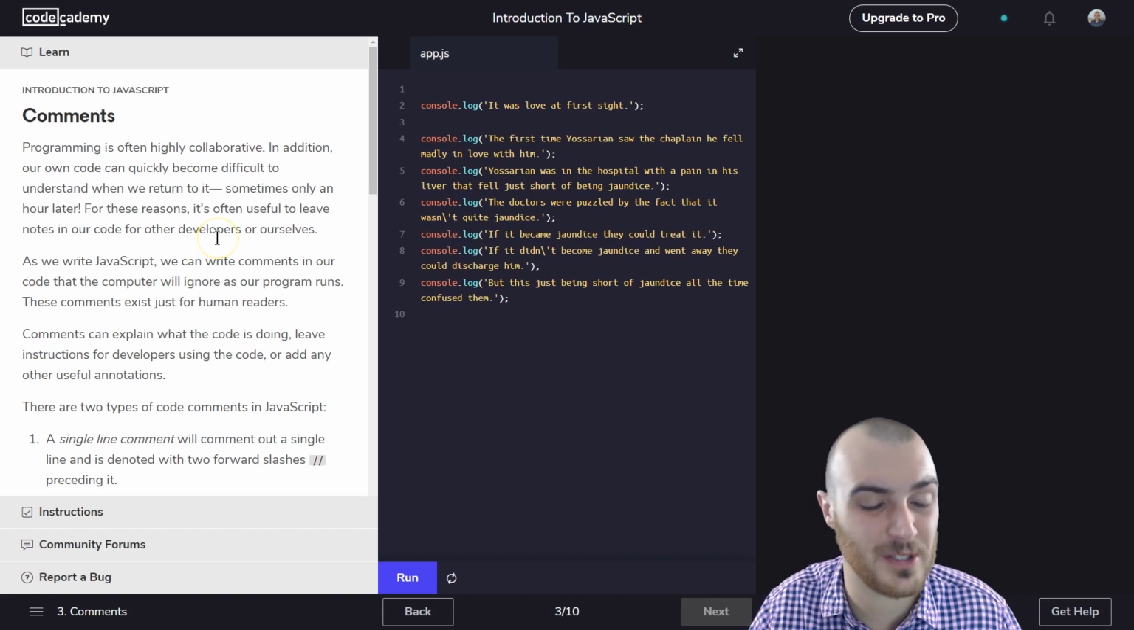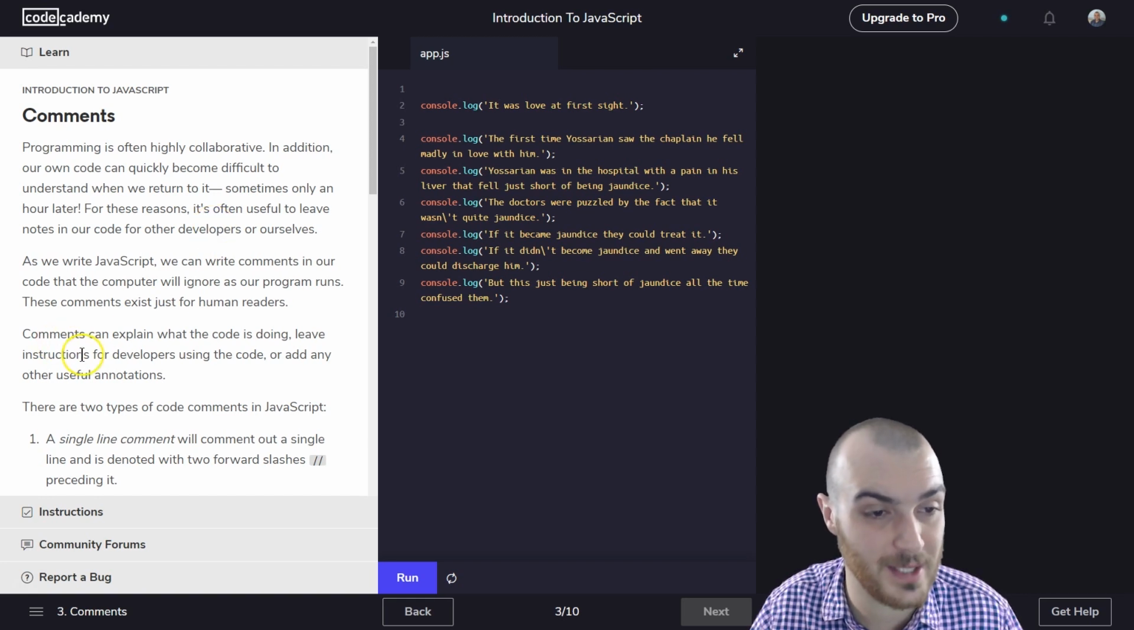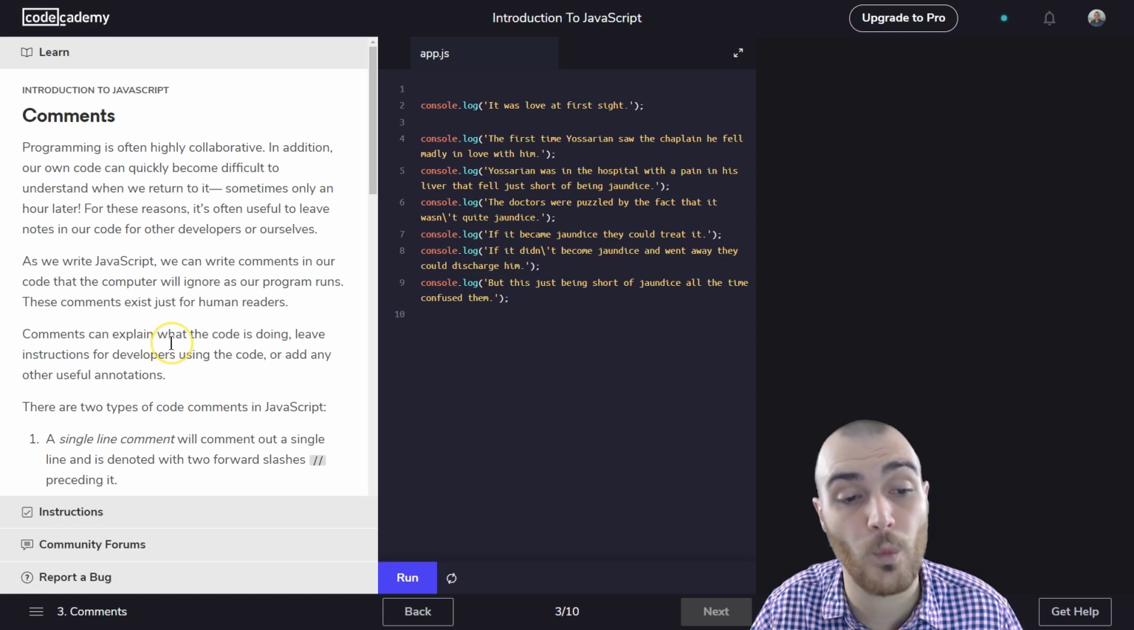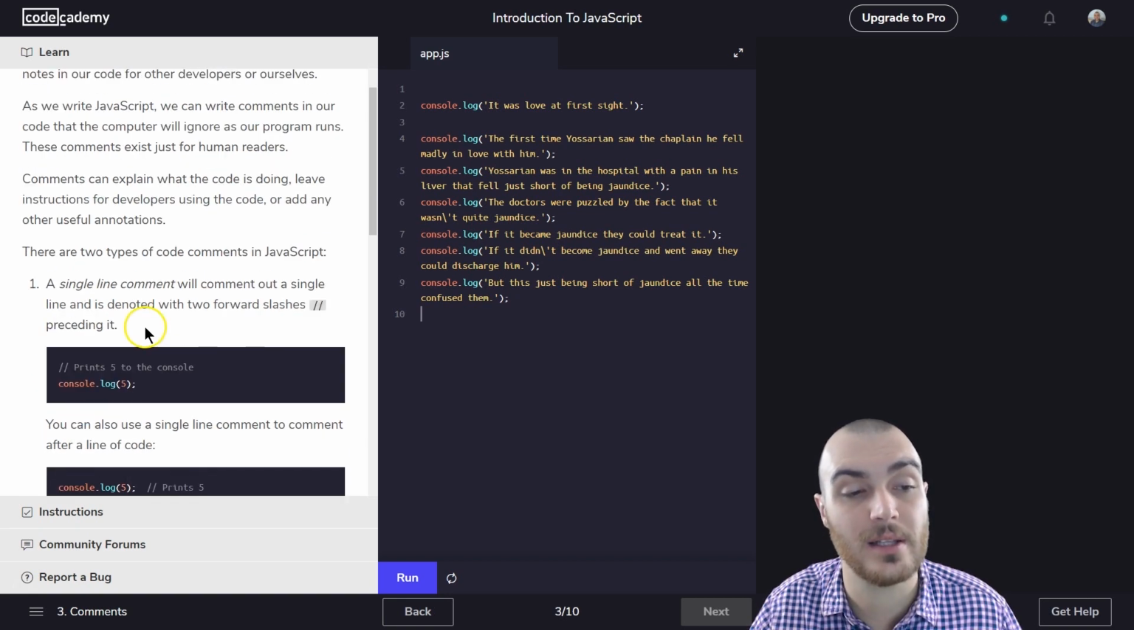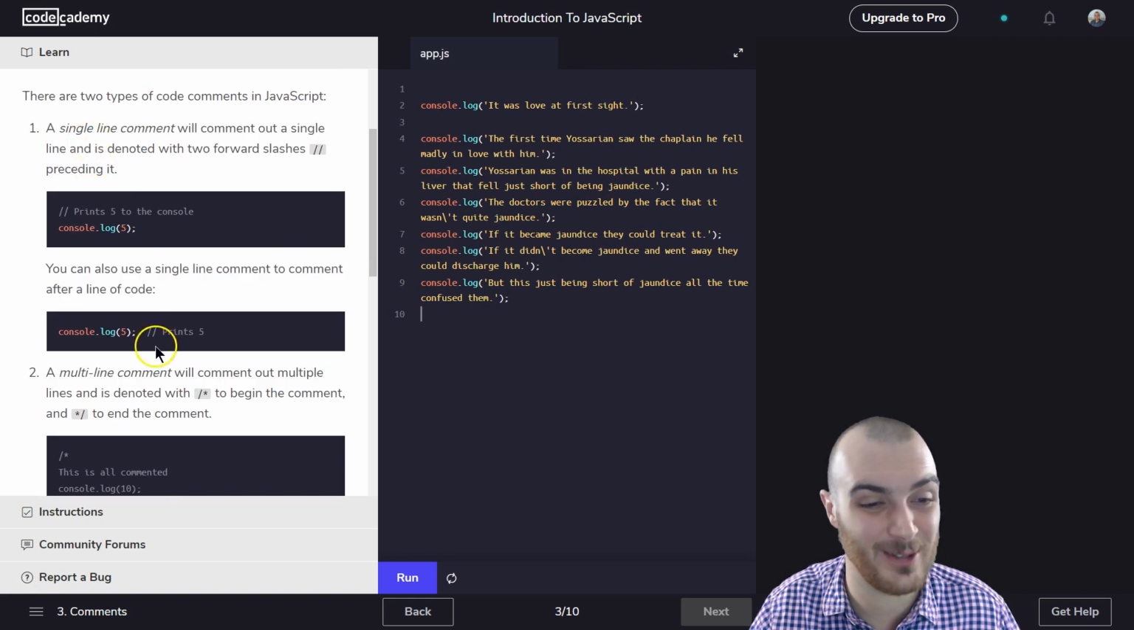As we write JavaScript, we can write comments in our code that the computer will ignore as our program runs. These comments exist just for humans. Yep. Comments, as I've said, can explain what the code is doing, leave instructions for developers using the code, or add any other useful annotations. There are two types of code comments in JavaScript. It's going to be // yep, and then the one with the star.